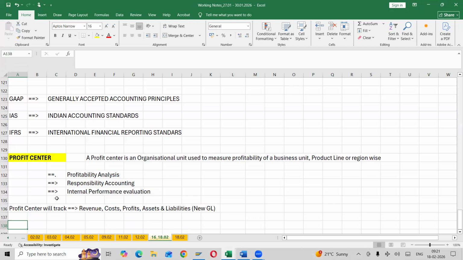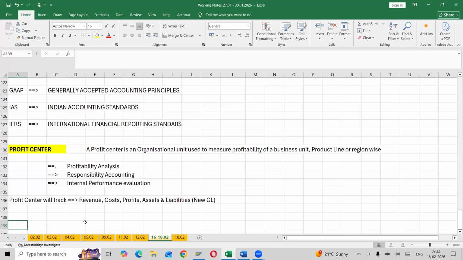Okay. Any questions? We'll discuss more again in profit center. Profit center contains revenue, cost, profits. So we can assign profit center either area wise or product wise. Clear, everyone? Next one. This is for internal purpose only. Next one, segment.